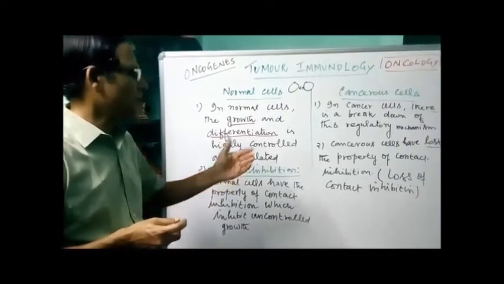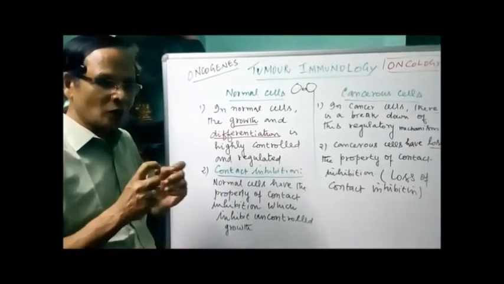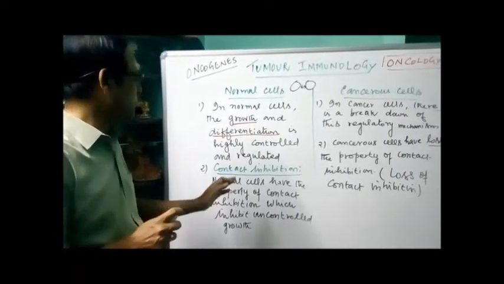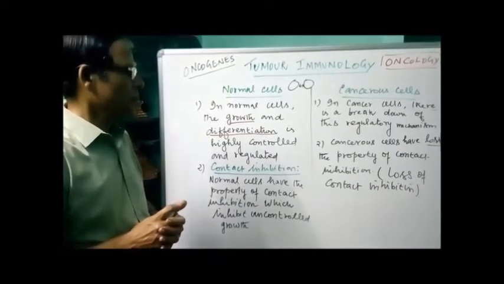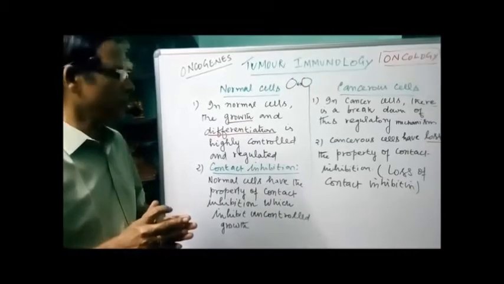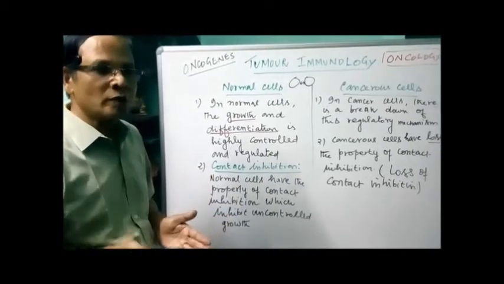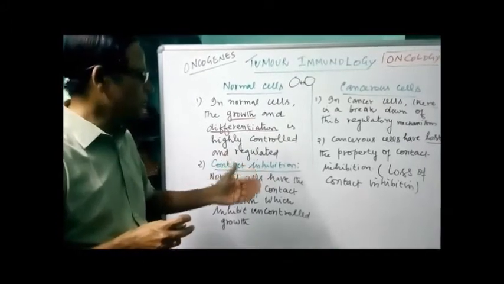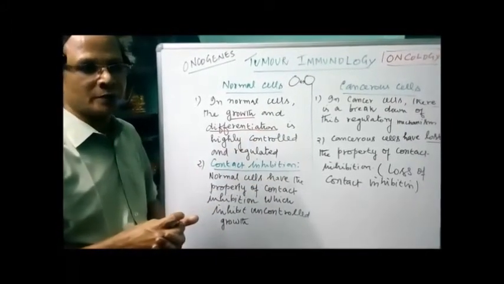So this is called loss of contact inhibition. A contact is a stimulus which inhibits cell division in normal cells, but in cancer cells, though they come in contact with one another, they go on dividing. The mechanism is not working, so they have lost contact inhibition.